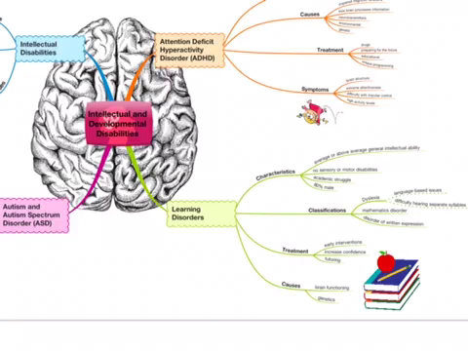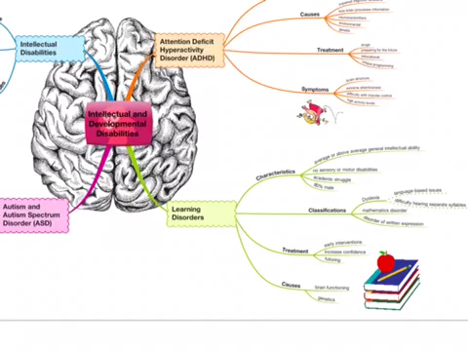There are 3 different types of learning disorders: dyslexia, mathematics disorder, and disorder of written expression. Dyslexia is when the child has problems with perceiving letters and words correctly. A mathematics disorder is when a child has trouble recognizing mathematical symbols or doing different operations. A disorder of written expression is when the child has trouble spelling and writing.